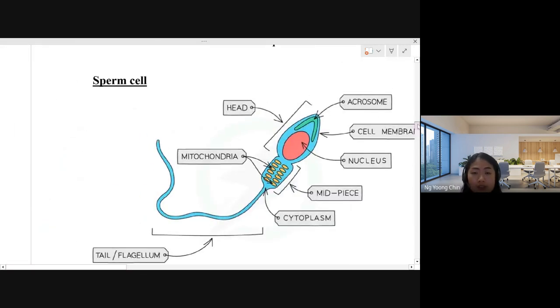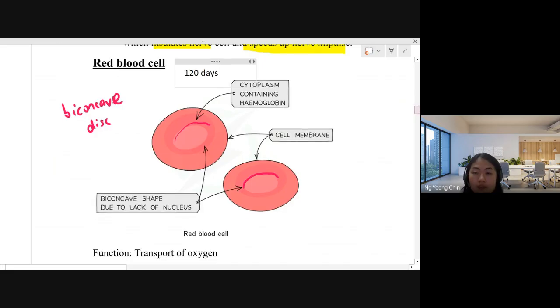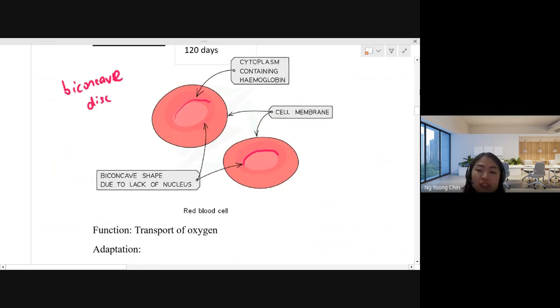So this is why the red blood cell doesn't have a nucleus. So how long can a red blood cell stay in your body? They stay about 120 days in your body only, which is about 4 months. So your body is constantly renewing the red blood cells. A lot of new red blood cells are being produced from the bone marrow. The red blood cell has the biconcave shape due to the lack of nucleus. They don't have the nucleus. This is a characteristic.